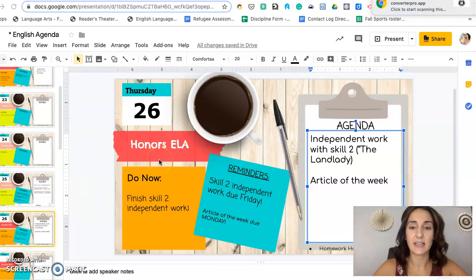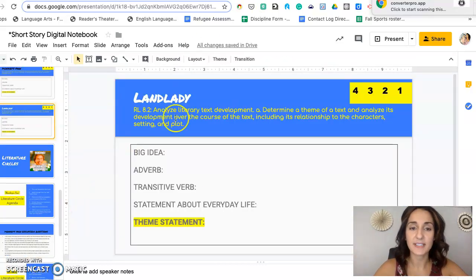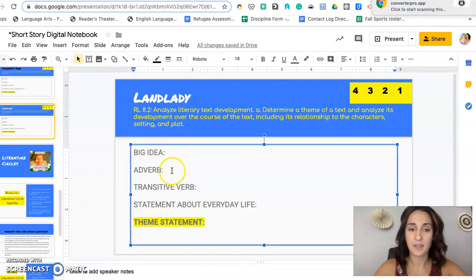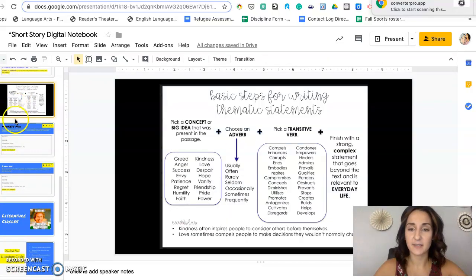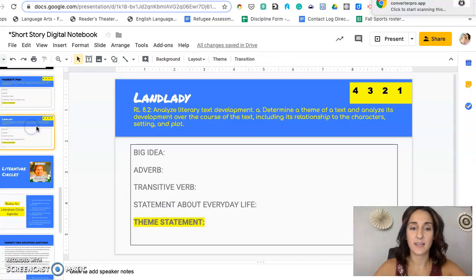Today you're going to analyze The Landlady. You are going to document all your work on the independent Landlady slide. You will come up with your big idea or your topic. You will use that chart again to come up with your adverb, a transitive verb, and then what is the statement about everyday life. And then you'll compose that into a nice theme statement.